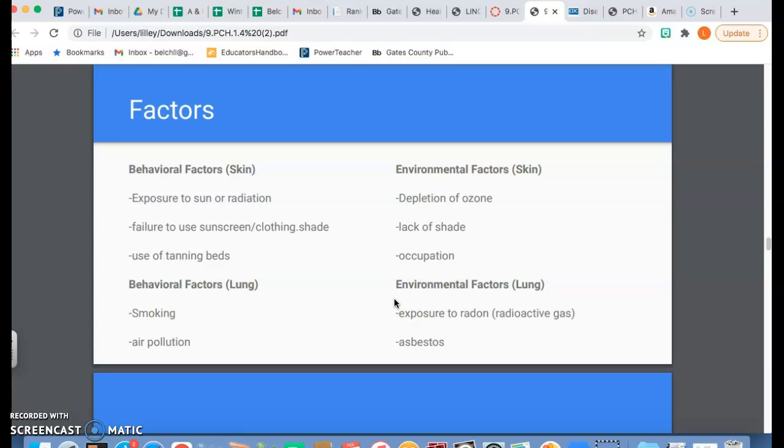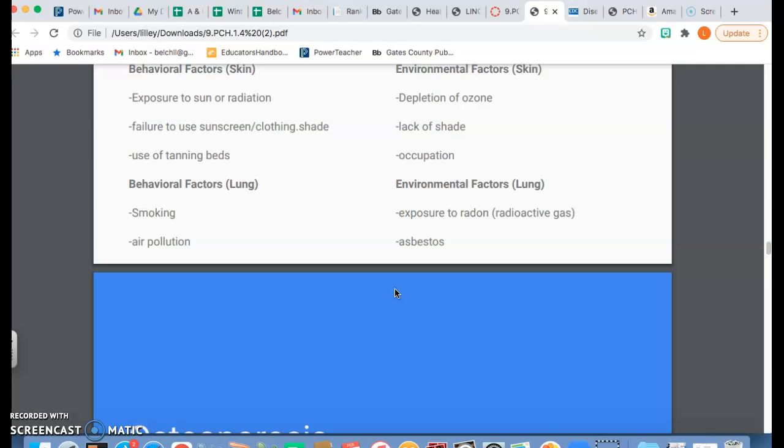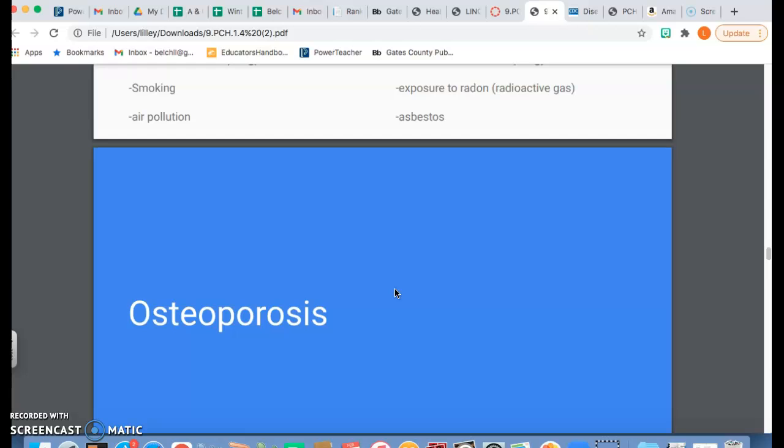Behavioral factors for lung disease would be, of course, smoking and air pollution. The environmental factors for lungs would be exposure to radon, which is a radioactive gas, and asbestos, especially if you work in an environment where you would be exposed to asbestos.